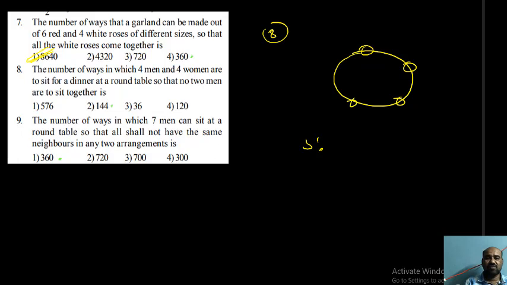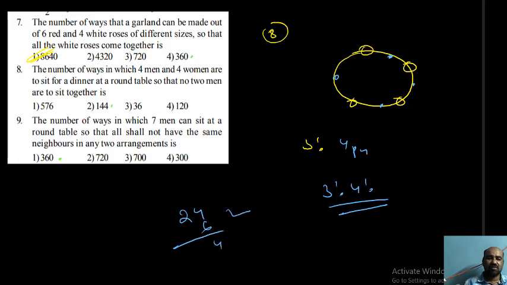After that, we have 4 gaps for 4 men. We can arrange them in 4P4 ways, that is 4 factorial. So 3 factorial into 4 factorial ways you can arrange. But we need to simplify this. 4 factorial is 24, 3 factorial is 6, so 6 times 24 is 144 ways you can arrange. So 2 is the answer for the problem.